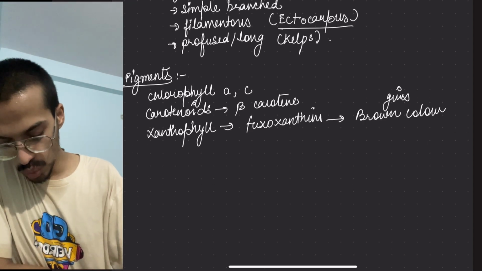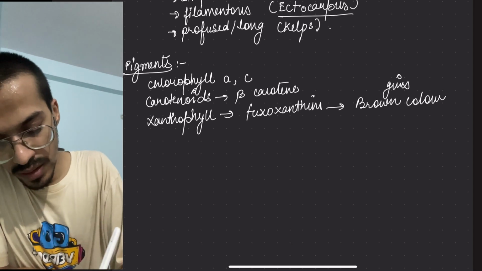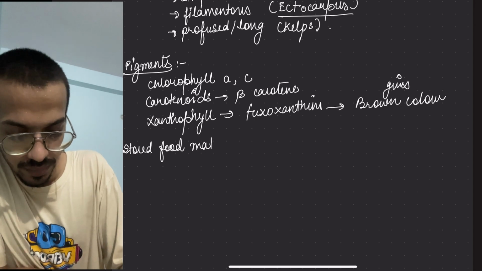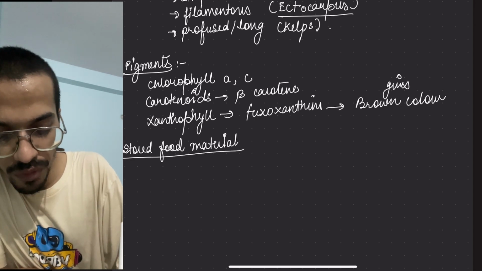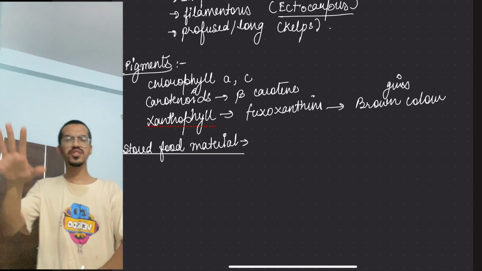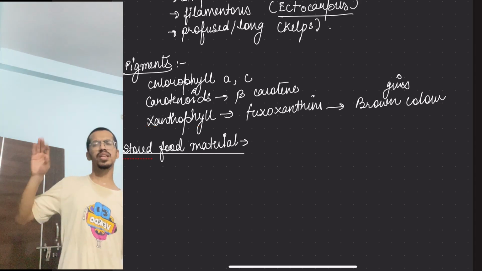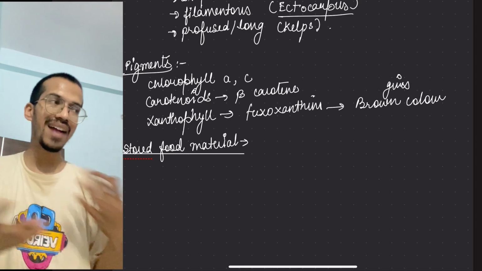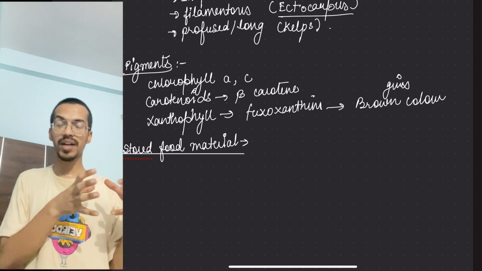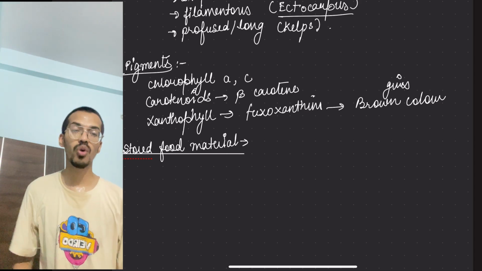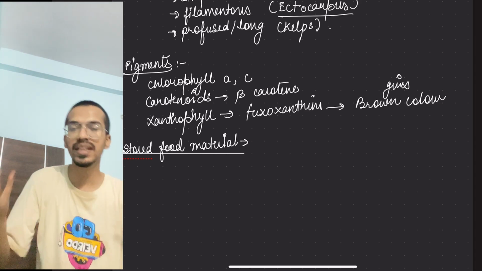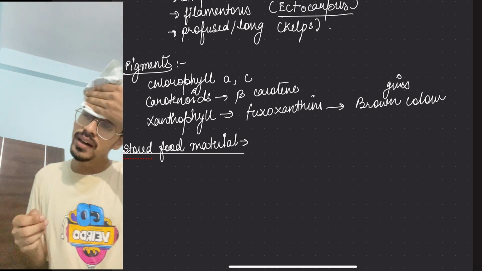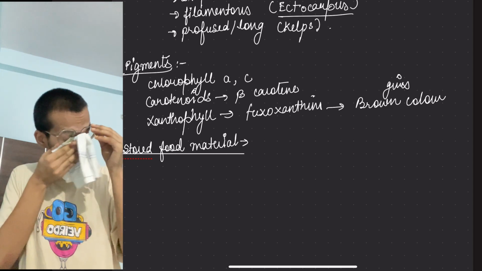Next is its stored food material. Now it is what? It is a derived form of carbohydrates. Normally you know that starch is a carbohydrate. We're going to learn about them more in biomolecules, where you will understand these things much better. For now, derived means that from a basic carbohydrate they have gone into a more varied form of it. So this is the derived type of carbohydrates.